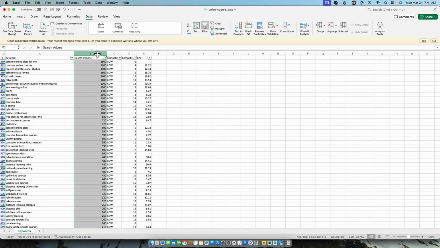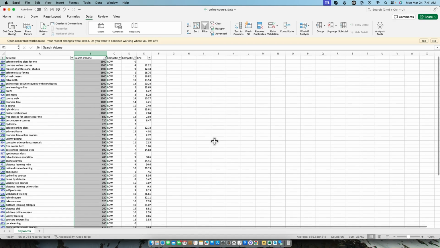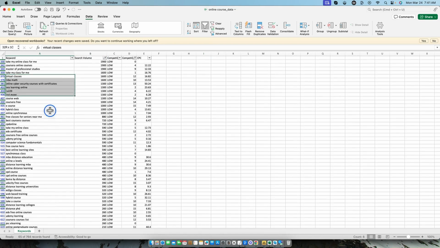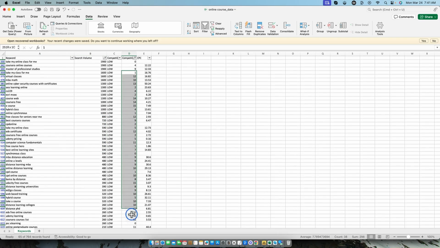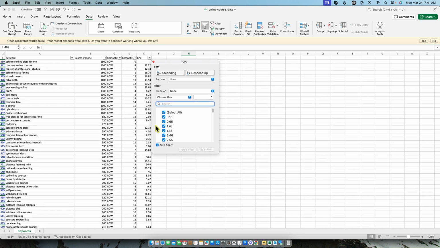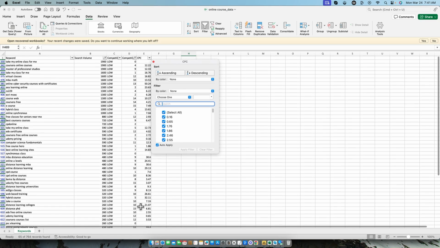You can highlight this and you can see down here that we have 66 keywords that we can start looking at, writing articles on, that should be able to rank at some point. And then we have our cost per click. If we're looking at the cost per click, these are very, very high. So I don't think I would even worry about this.